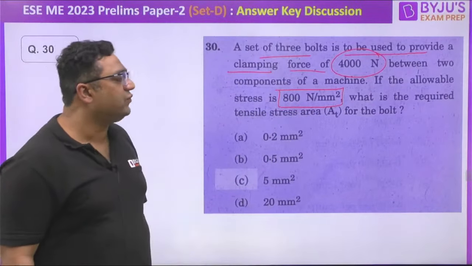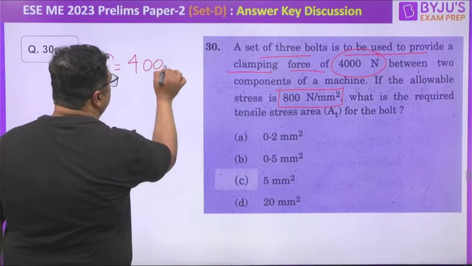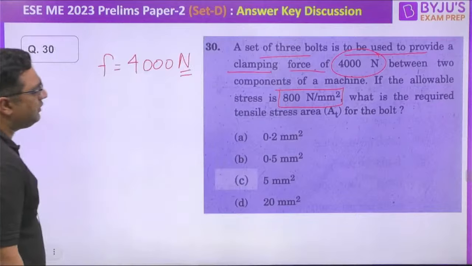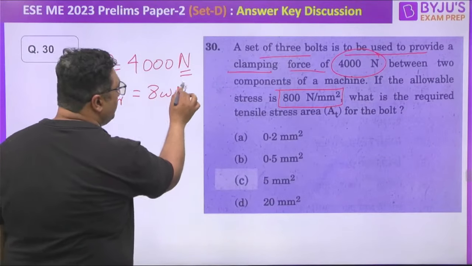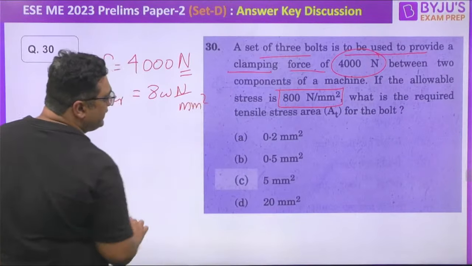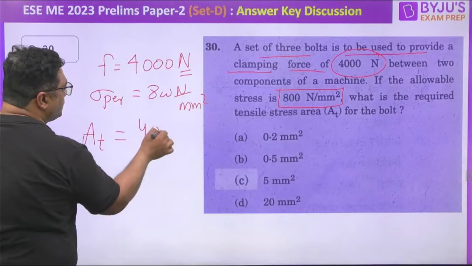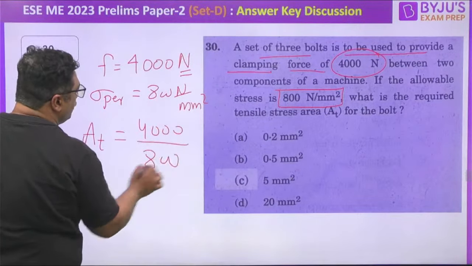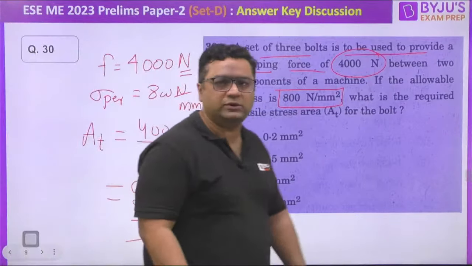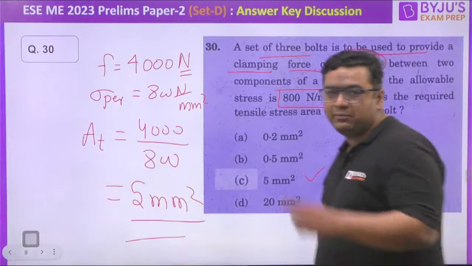They are saying a set of 3 bolts. Okay, so total force, if we are going to see, is 4000 Newton. They have given you the permissible stress. It is 800 Newton per mm square. So they are asking the tensile total area. Total area will obviously be 4000 divided by 800. So total area will be coming out to be 5 mm square. Okay, so this is coming out to be total area for the bolts. Yes, they are using 3 bolts. So the answer for this is going to be C. Very good TPM.